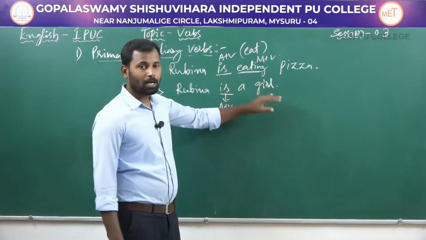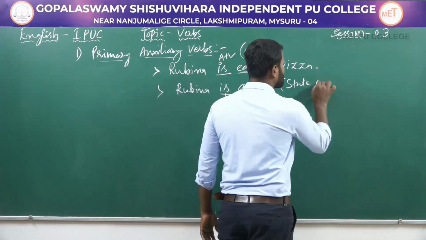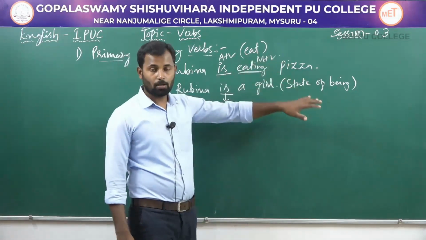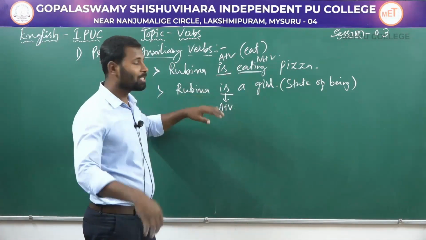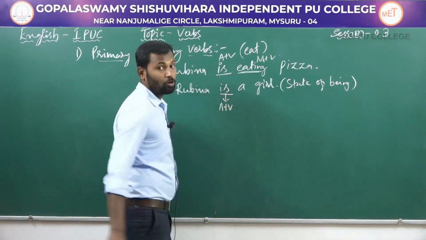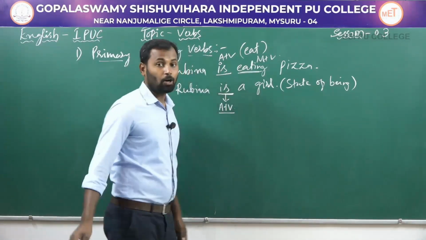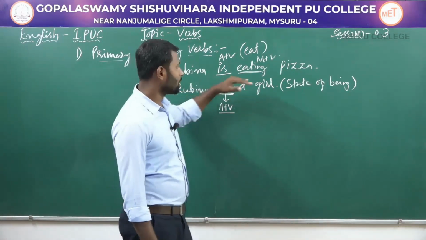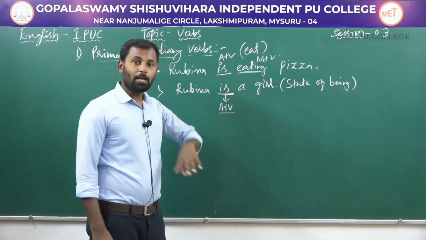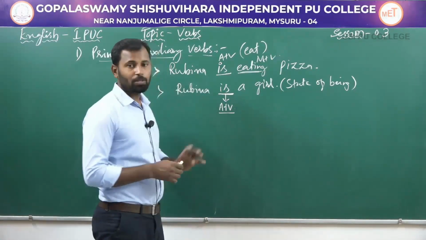So, Rubina is a girl. This sentence tells us the state of being. In the first sentence you have a main verb that shows some action, whereas in the second sentence you don't have any main verb or principal verb, you only have the auxiliary verb "is". In this case, "is" can be both a main verb and an auxiliary verb. So here, Rubina is a girl expresses the state of being. I hope you have understood this.